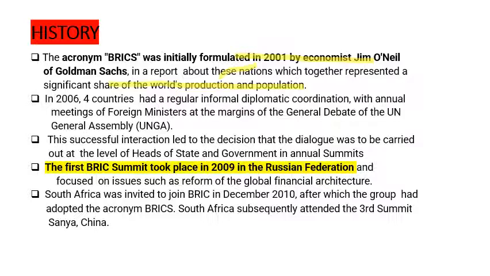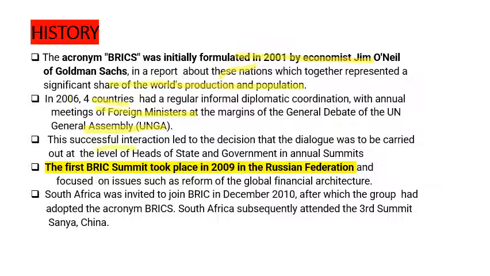In 2006, four countries had a regular informal diplomatic coordination with annual meetings of foreign ministers at the margins of the general debate of the UN General Assembly. So every year there will be a meeting of the General Assembly. On the sidelines of this General Assembly in 2006, these four countries, Brazil, Russia, India, China, held their first informal meeting consisting of foreign ministers. This tells about the history of formation of a group called BRICS.